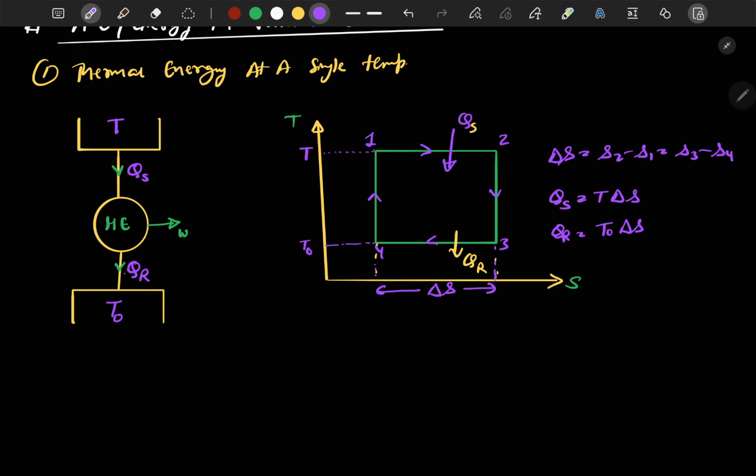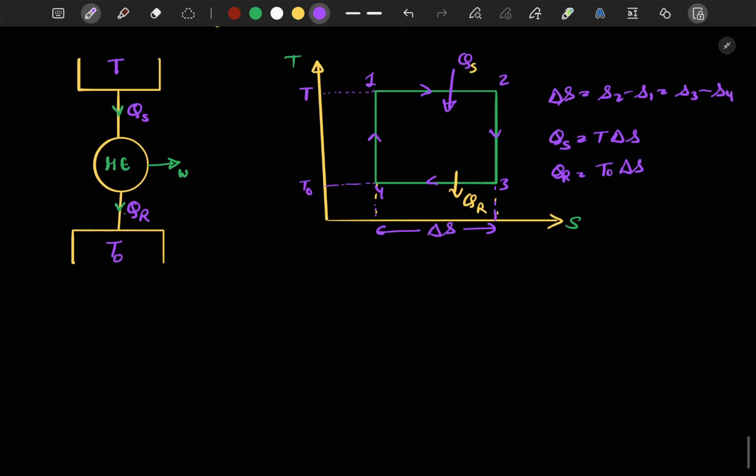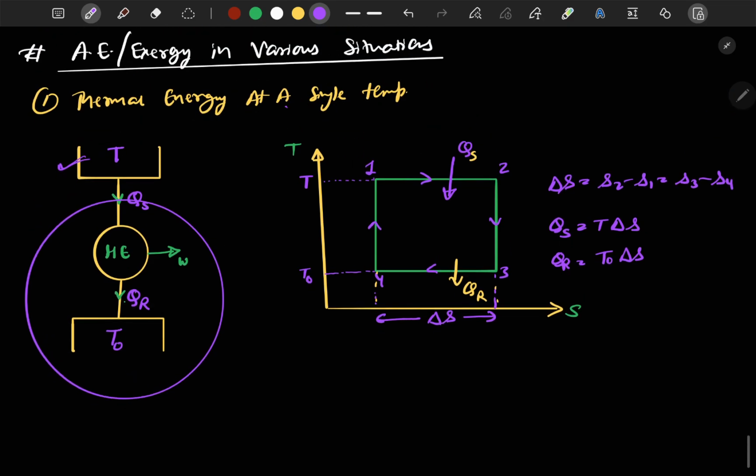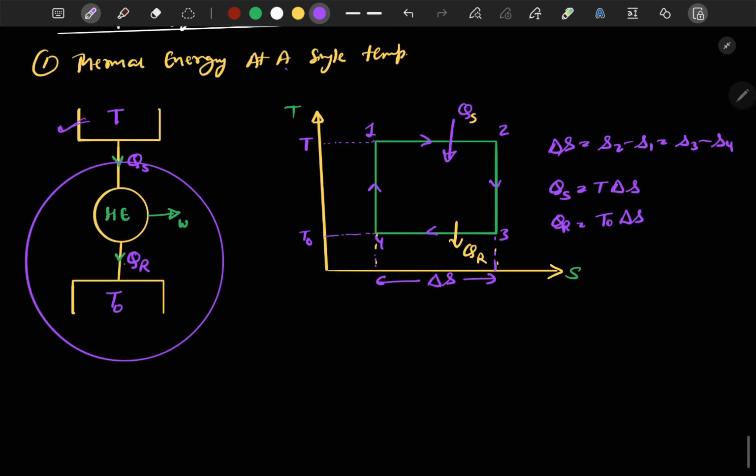Okay, now we will use this in finding the maximum work from the thermal reservoir. Whenever we have been provided with any system and we have to find the maximum amount of work that the system can produce, we will directly attach a heat engine to our system. Here we attach this complete engine with our thermal reservoir, that is, thermal energy at a single temperature, which is interacting with our surrounding.